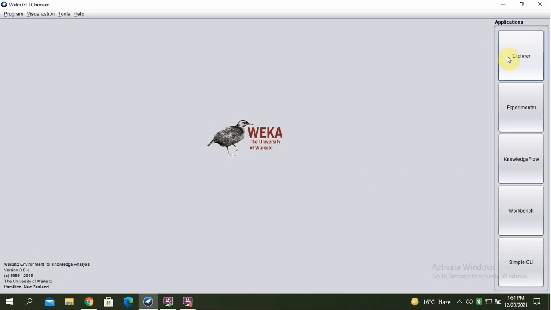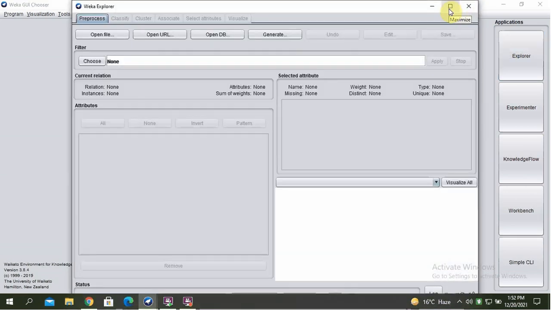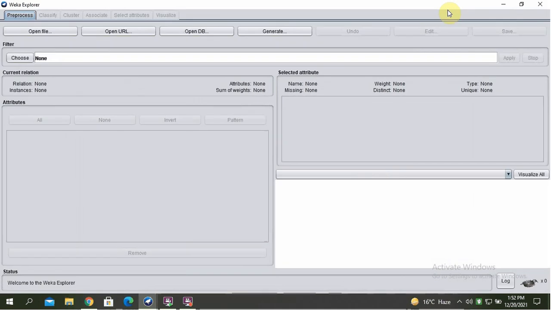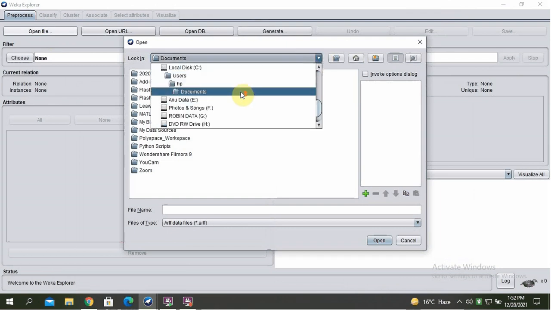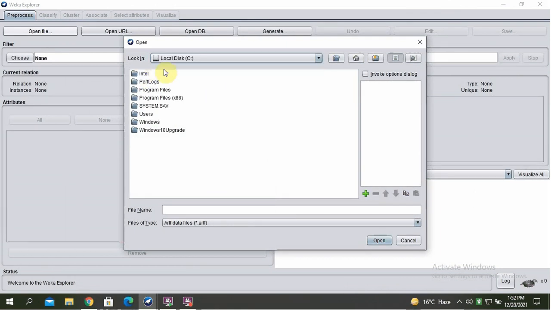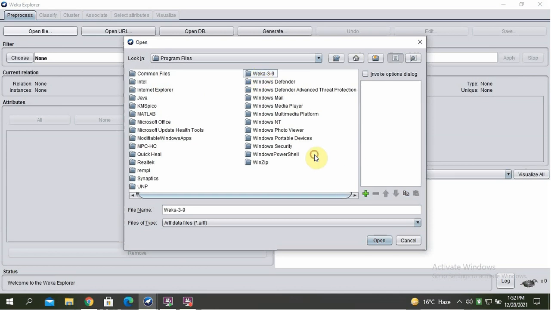Here, open Explorer. Open file. Program Files, Weka.